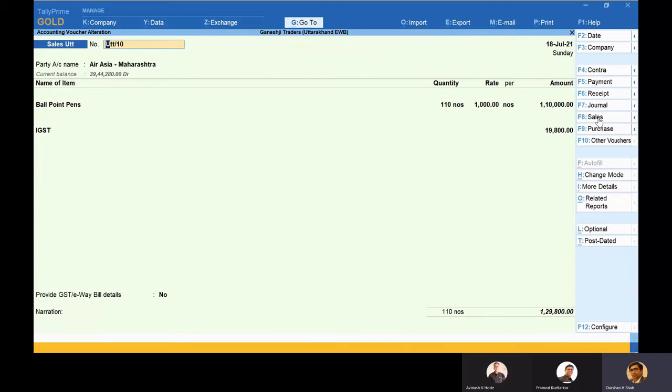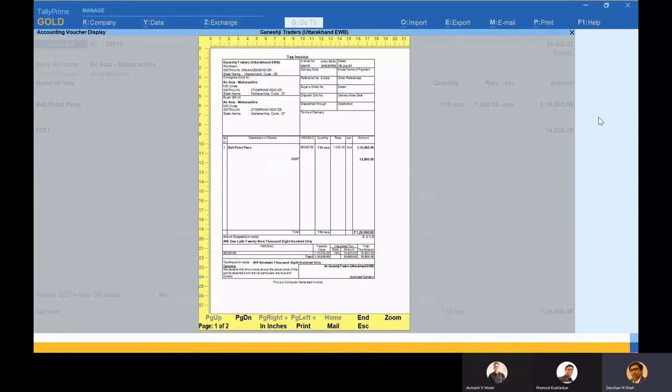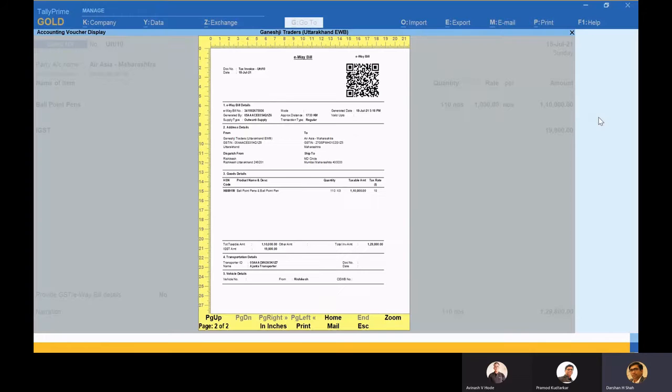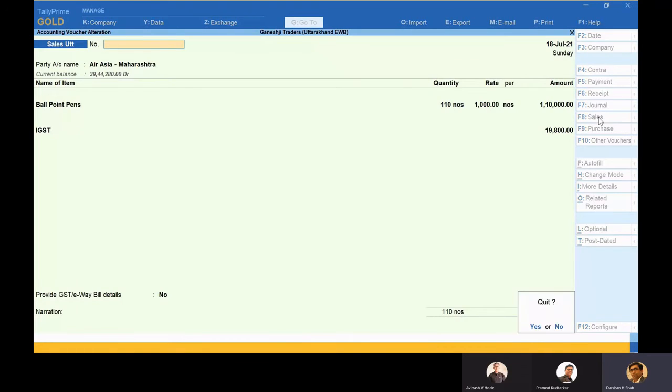Okay, friends, I would really like you to try this thing. This is the e-way bill QR code. If you want to scan it, just scan it and see. Through any QR code scanner, you can definitely see this, and you will find that it gets all the information. So what all information would be required for generating and starting the movement of goods? This is sufficient enough.